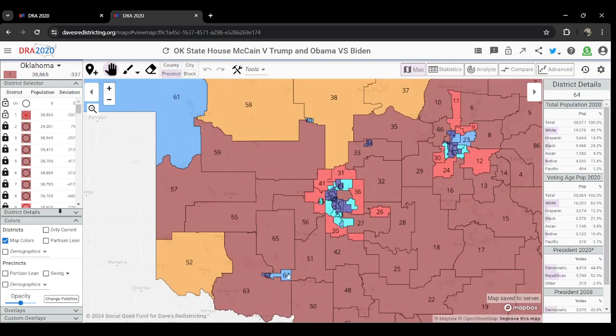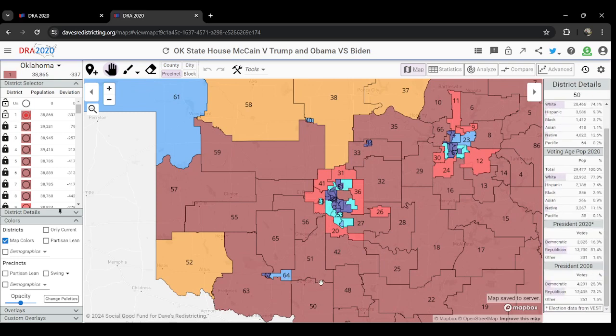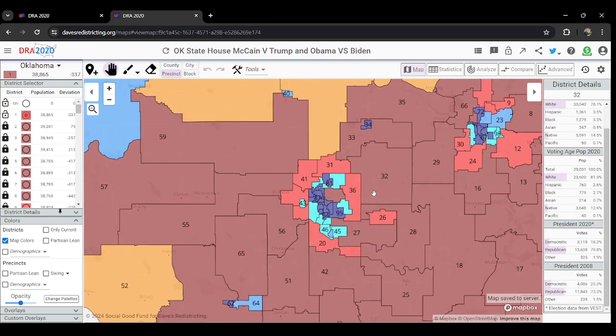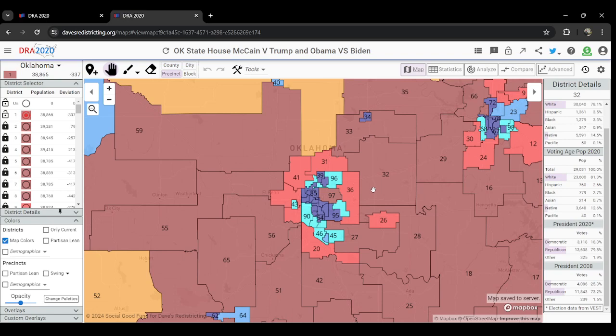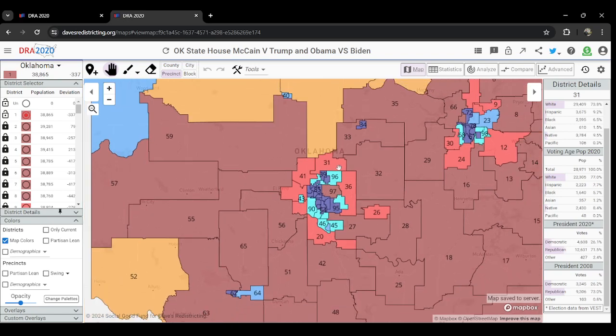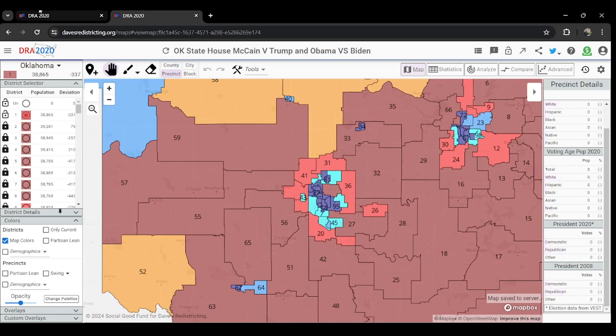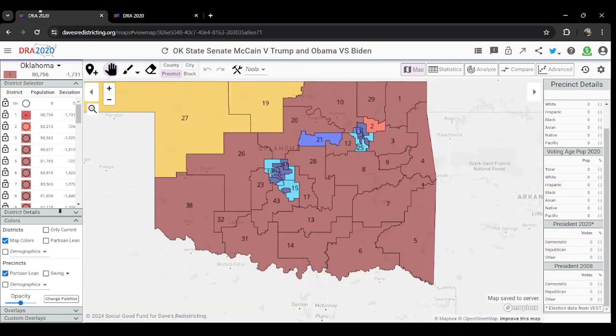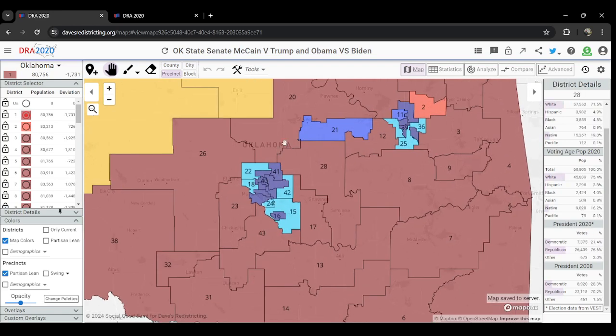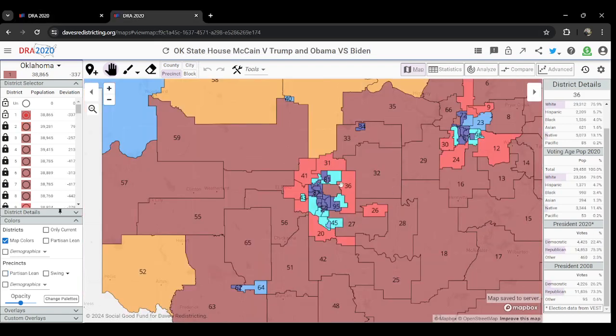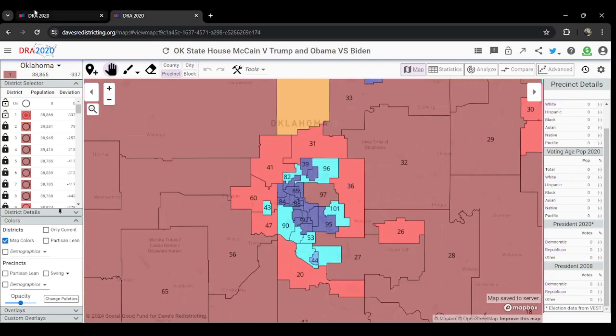So, as you can see here, we have several colors located across the area. We have a lot of light reds here, and the reason for this is all of these light red areas are next to, or combined with, the light blue areas that we covered in the Senate map, right?